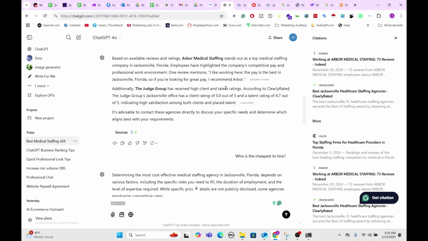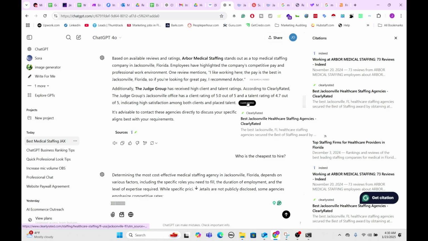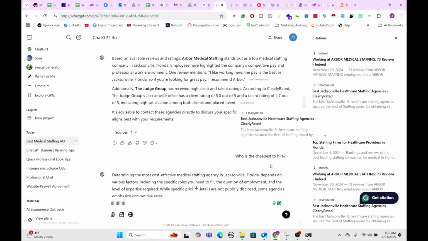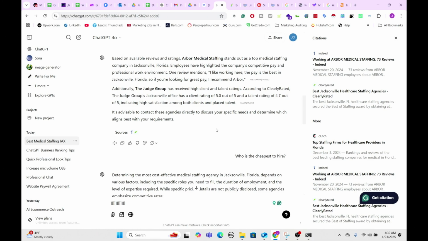The four major categories for local-based businesses that they tend to pull from are Google My Business profiles, Wikipedia, news sites, and directories. I believe Clearly Rated is a directory. Yep, it is right there. So if you want to break it down simply, in terms of the types of places you should be putting your attention into, it's just those four places to keep it simple.